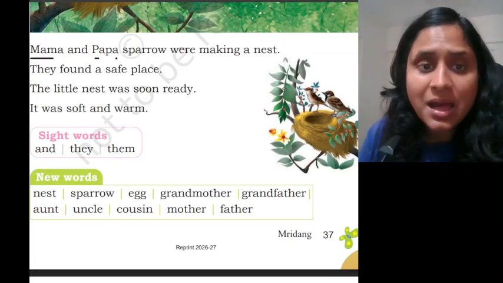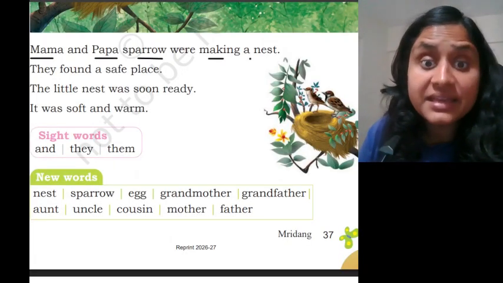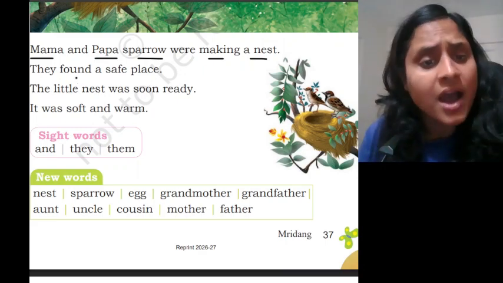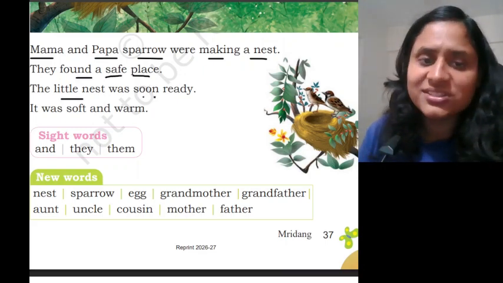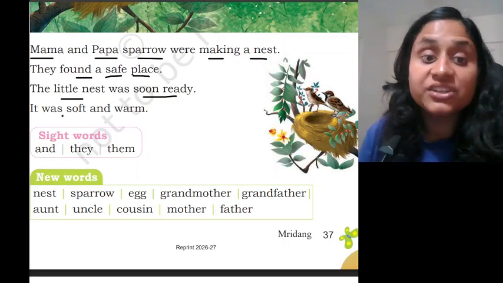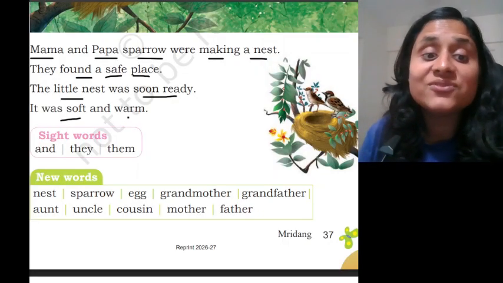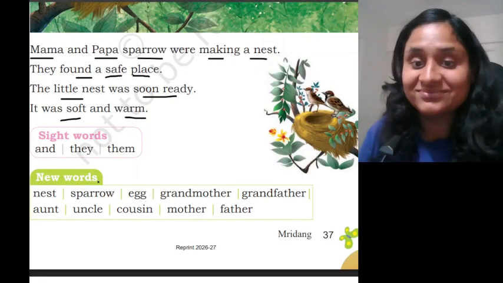Mama and Papa Sparrow were making a nest. They found a safe place. The little nest was soon ready. It was soft and warm.